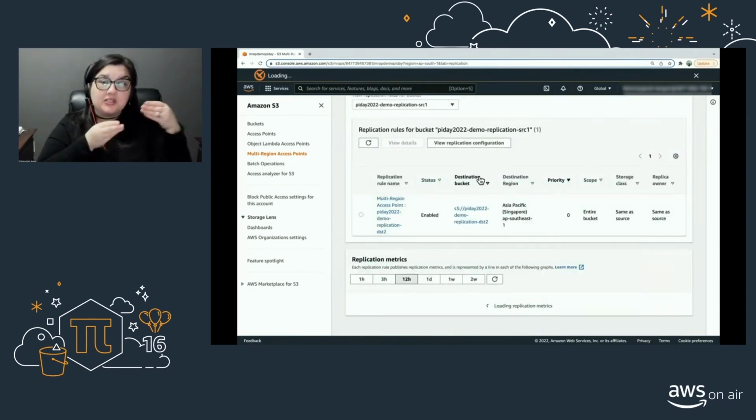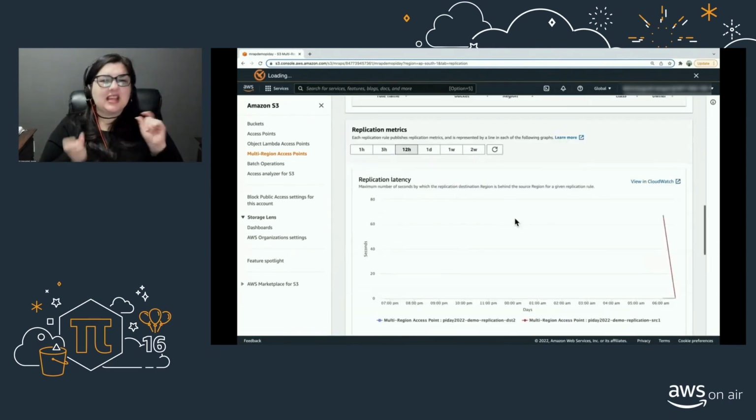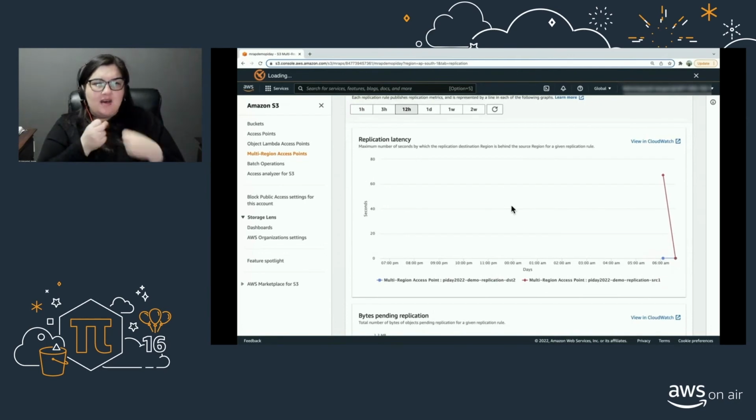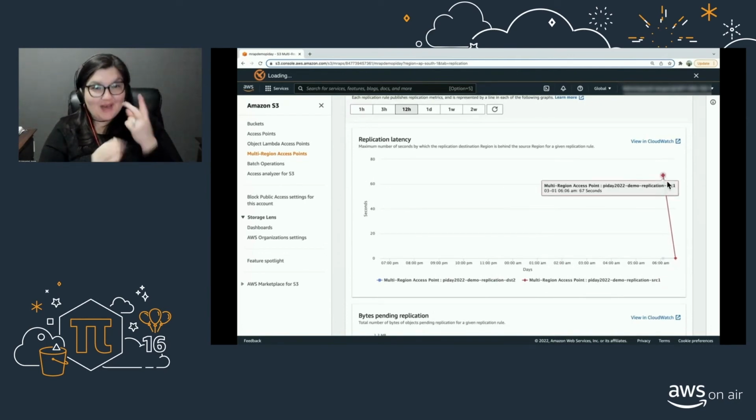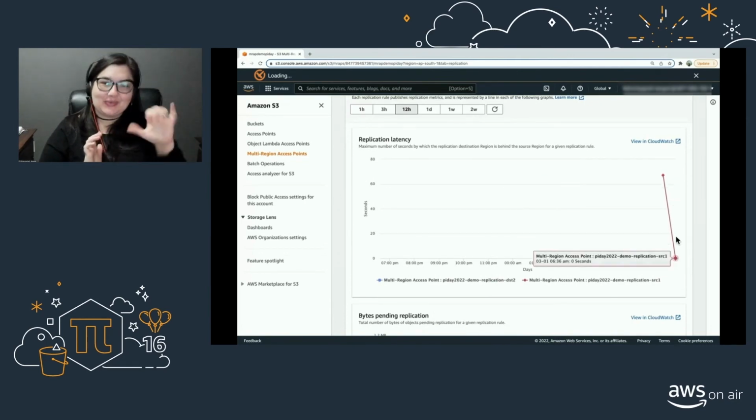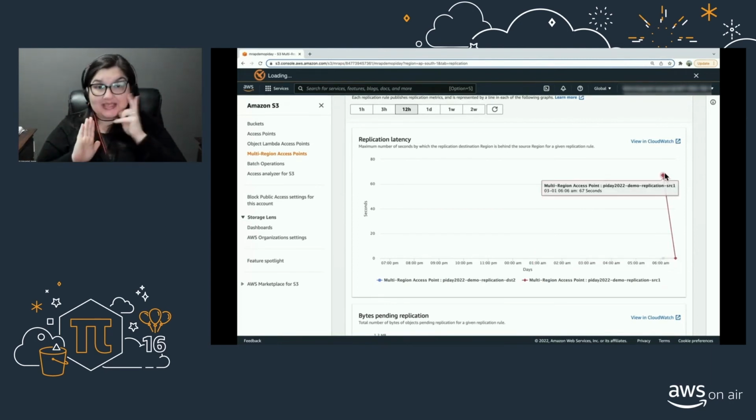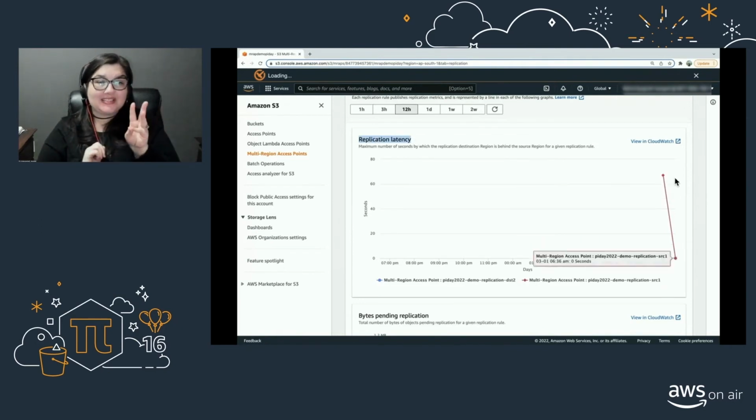Let's switch to last 12 hour and hit refresh. Okay, now we can see some metrics here. So here for our demo replication SRC1 rule, you will see that the replication latency is about 67 seconds. Let's see that number again.